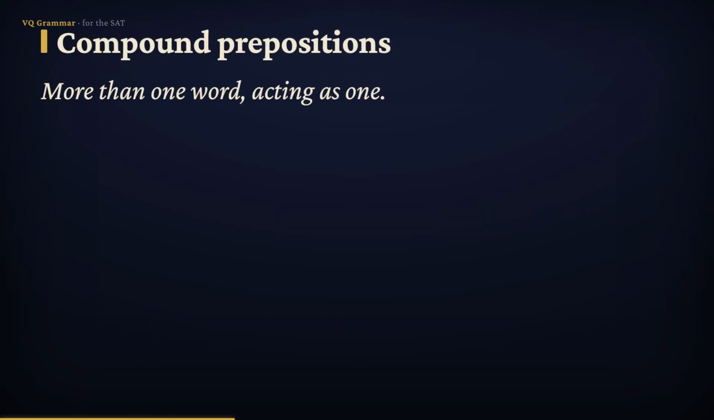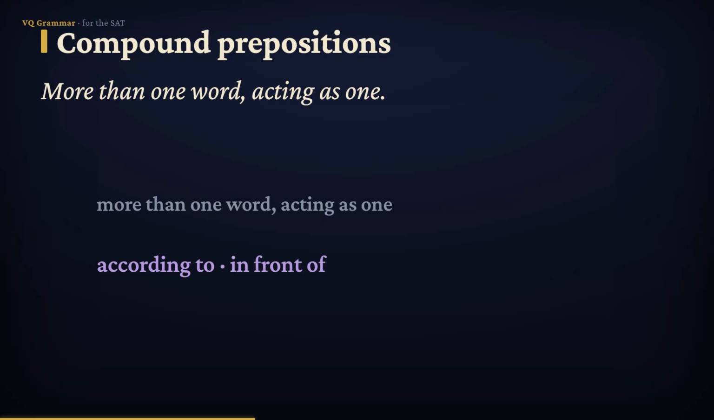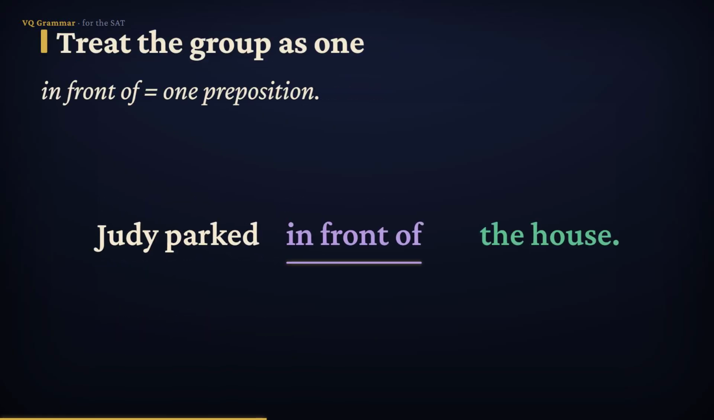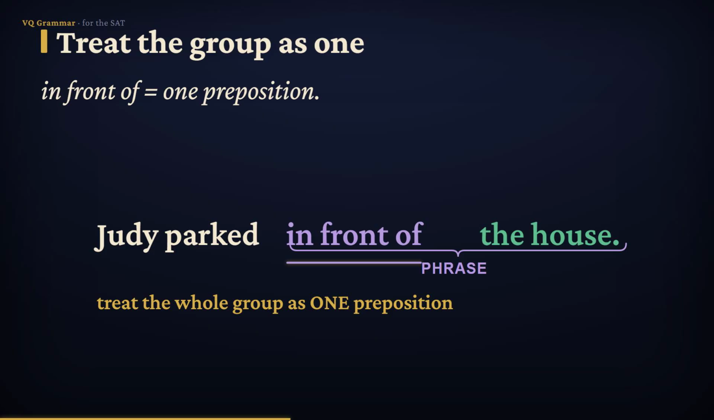One more wrinkle: some prepositions are made of more than one word. These are compound prepositions, and they act as a single unit. Common ones include according to, in front of, instead of, and because of. For example, Judy parked her car in front of the house. The whole phrase in front of is one preposition, and house is its object. So when you meet these multi-word prepositions, treat the entire group as a single preposition.